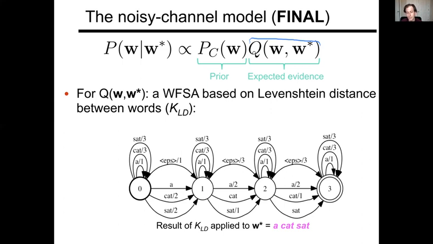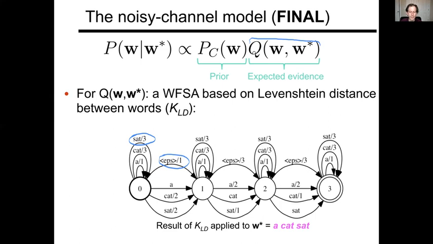Changing cat to sat, for example, is a cost of 1, and so forth. We also allow insertions and deletions. So changing cat to nothing costs 3. Changing nothing to cat costs 3. And those insertions and deletions are, in fact, represented and implemented as loops in the automaton for insertions and epsilon transitions for deletions.